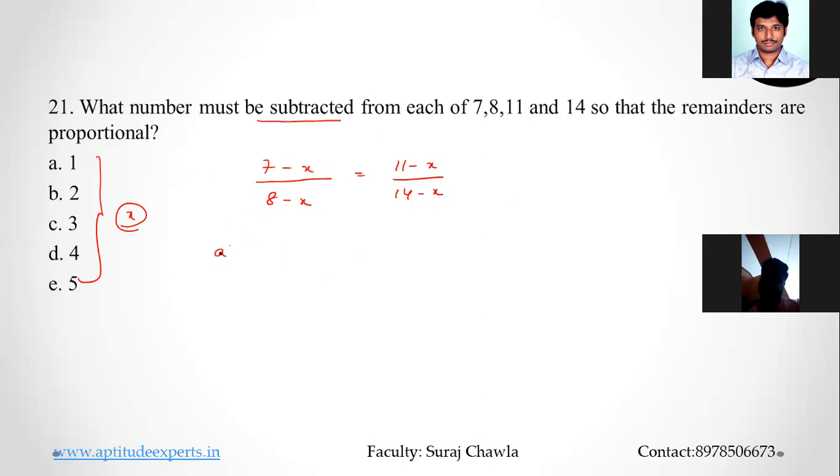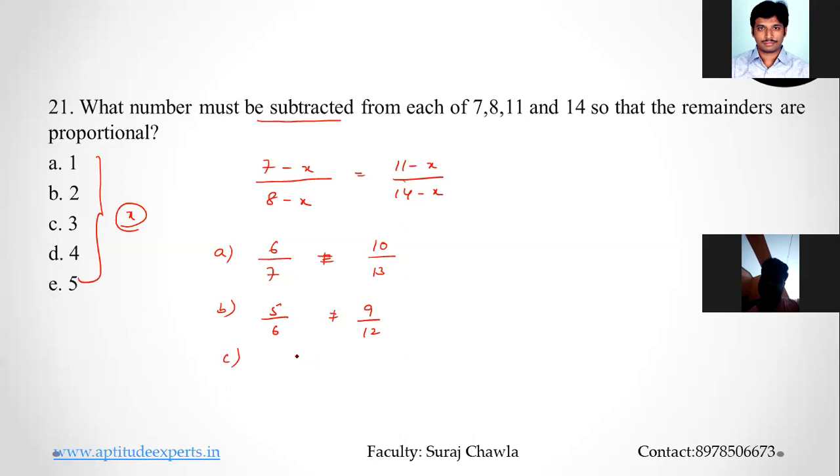So if I look at option A, 7 minus 1 will be 6, 8 minus 1 will be 7. 11 minus 1 will be 10 and 14 minus 1 will be 13. So these two are not equal. I want both of them to be equal. Option B, 7 minus 2 will be 5, 8 minus 2 will be 6, 11 minus 2 will be 9 and 14 minus 2 will be 12. So again these two are not equal.